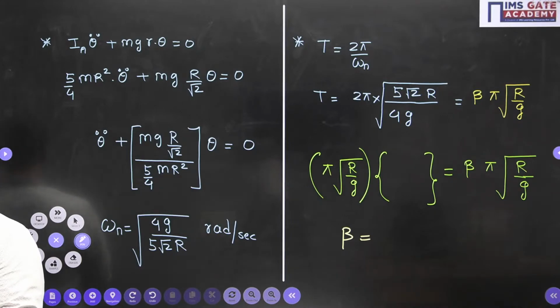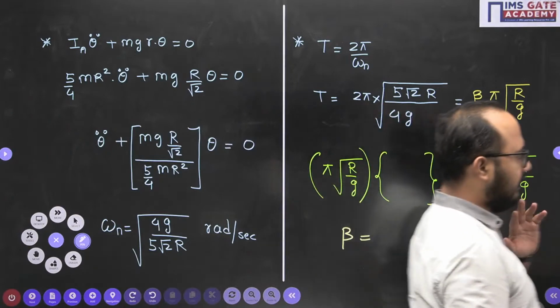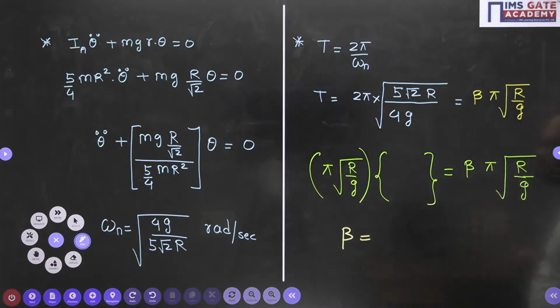Everyone please do it. So what will be your answer? Do it fast. So just comparing it, we will be getting the answer of beta as well.